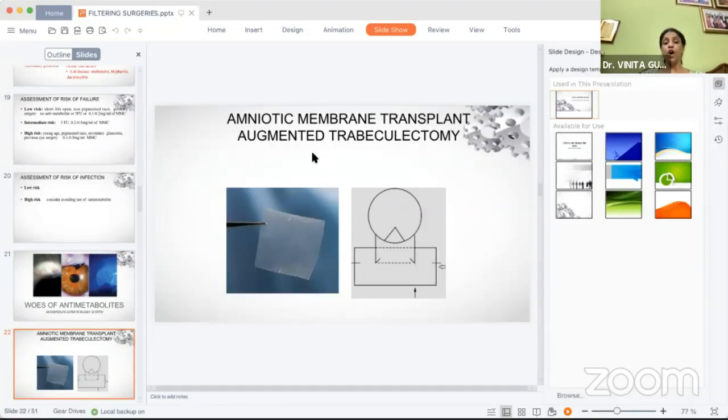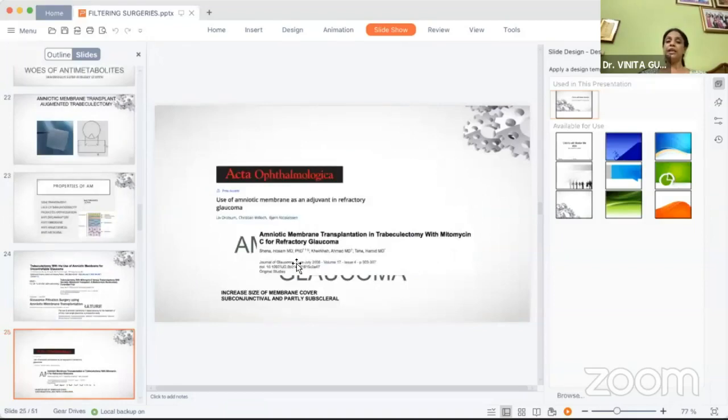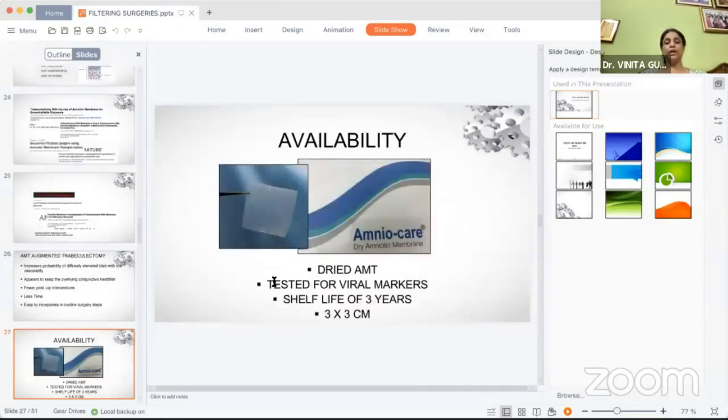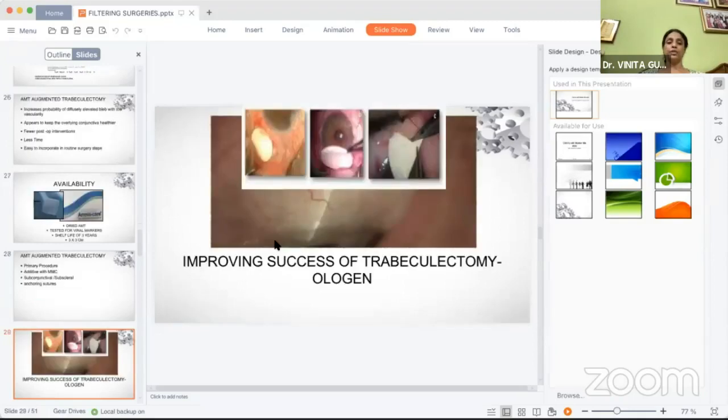These are the use of amniotic membrane augmented trabeculectomy, which uses the properties of amniotic membrane as an anti-fibrogenic agent. There are various studies which have shown that AMT augmented trabeculectomies not only increase the probability of diffusely elevated blebs with low vascularity, but also keep the overlying conjunctiva healthier, with fewer post-op interventions and lesser time taken for the surgery. So it can be routinely incorporated in your surgical steps. It is easily available as a dried AMT, and so it can be used either as a primary procedure or as an additive with mitomycin C, either subconjunctival or sub-scleral, with anchoring sutures.